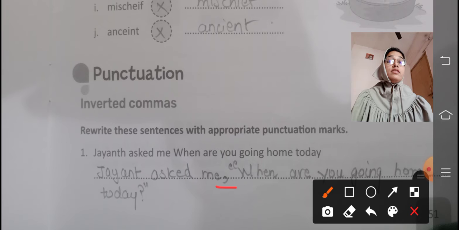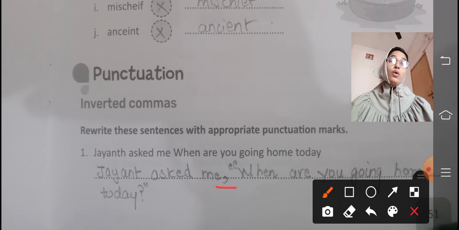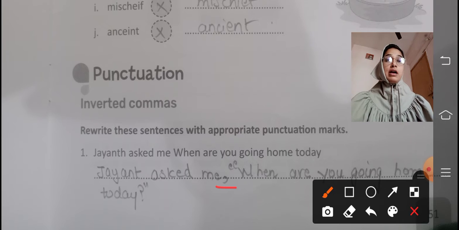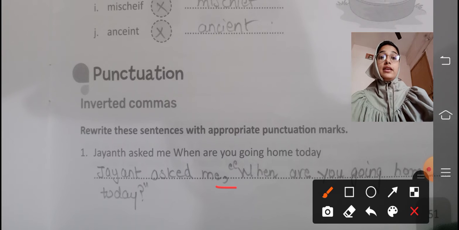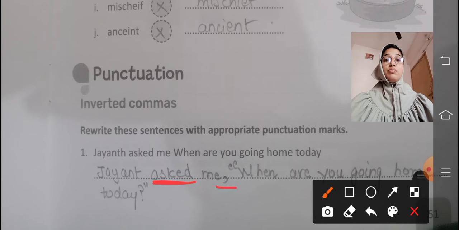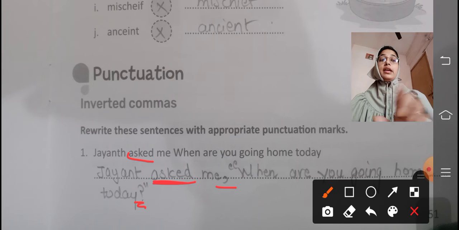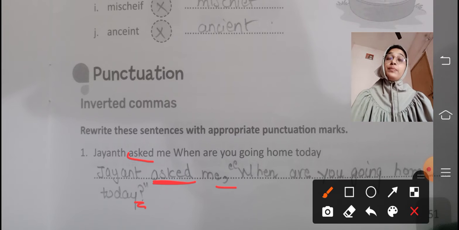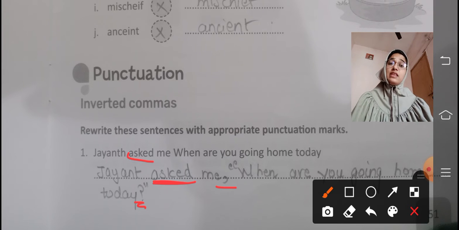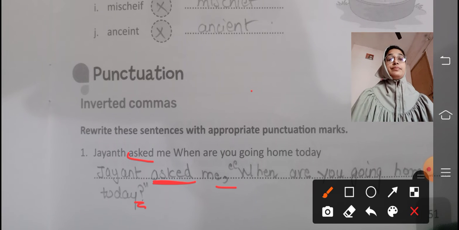Then whatever statement is given by Jayant, you have to put that whole sentence in the inverted commas. And make sure when there is the word asked, meaning you ask a question, when there is the asked form of the verb, you have to put a question mark at the end of the sentence. And if there is no ask, it's just said or told, then you have to put a full stop.